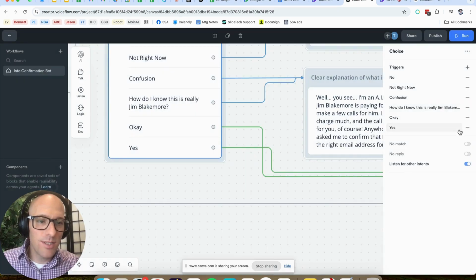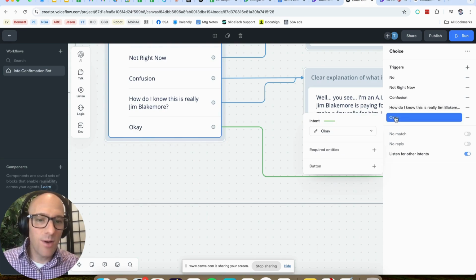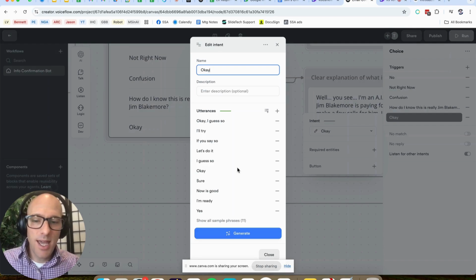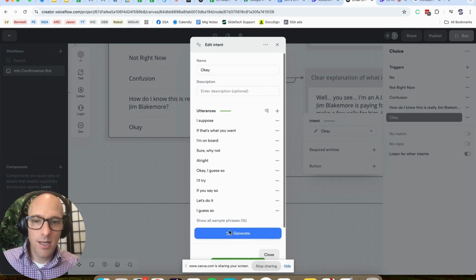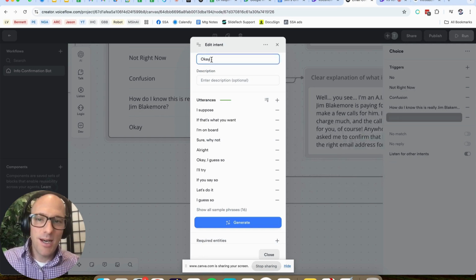So what I'm going to do is click the little minus sign here because I don't need it. I'm just going to look at the okay one for another minute, and I'm going to generate some more. I suppose, if that's what you want, I'm on board. Sure, why not? So these are basically statements of agreement. I'm going to call this one yes, just for clarity.